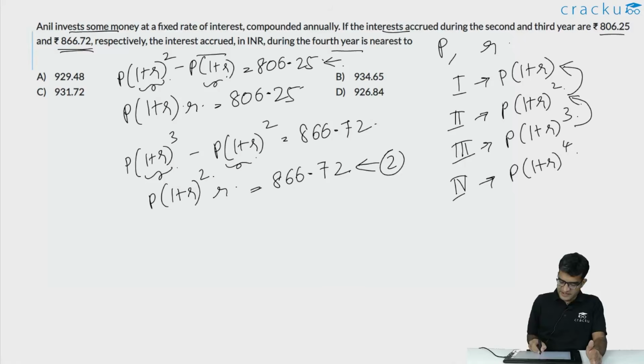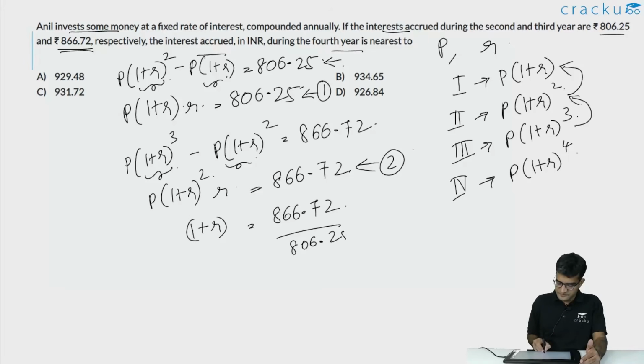So this is the second equation and this is the first equation. If you divide the second equation by the first equation, you are going to get that 1 plus R is equal to 866.72 divided by 806.25.